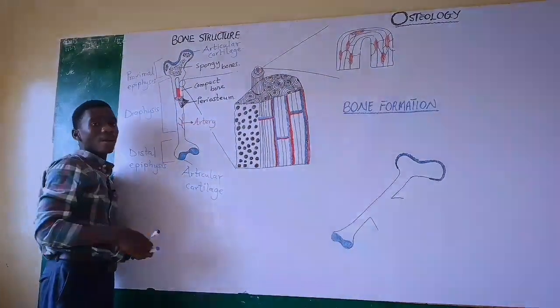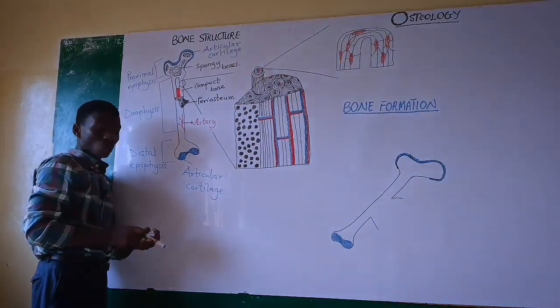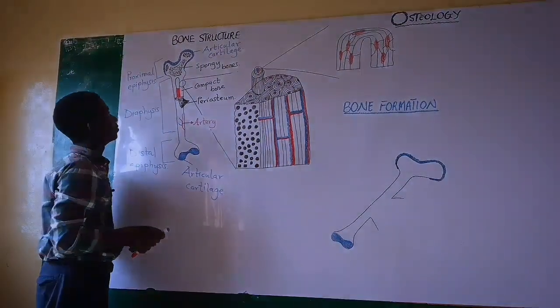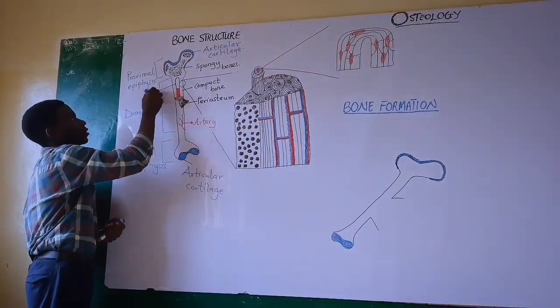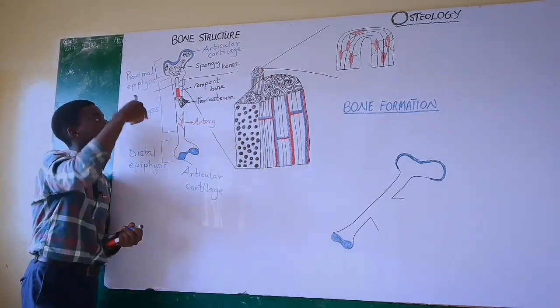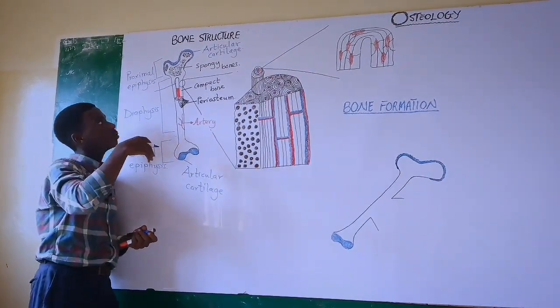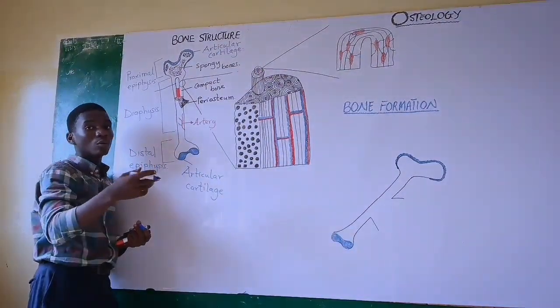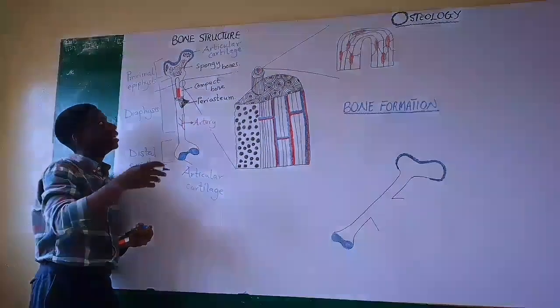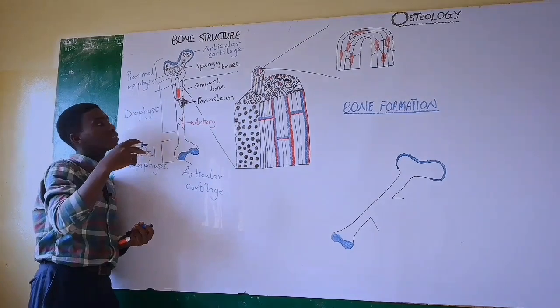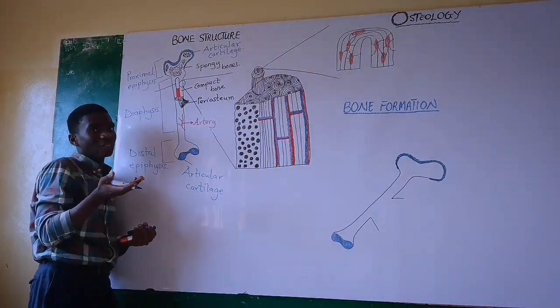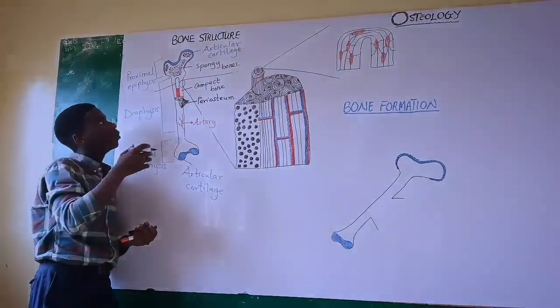Now you can see this empty space over here. This empty space is called the medullary cavity. Medullary cavity is actually a free space in the bone that allows bone marrow extension. It's called medullary cavity or bone marrow cavity or marrow cavity, right? It's a space found in the bone which helps the bone to be a little bit lighter and also serves as a space for bone marrow extension.